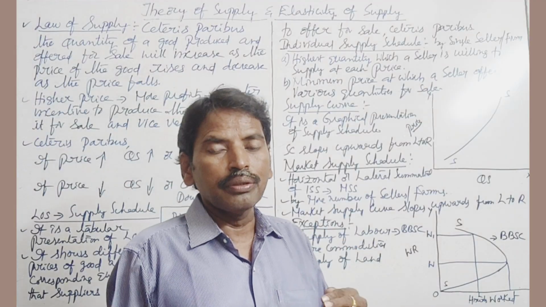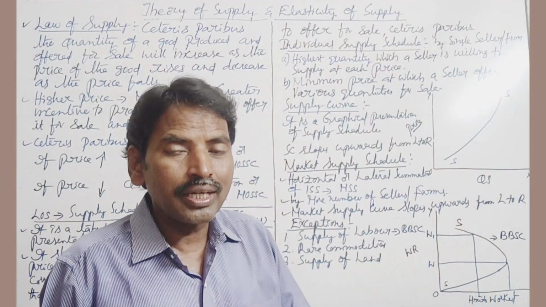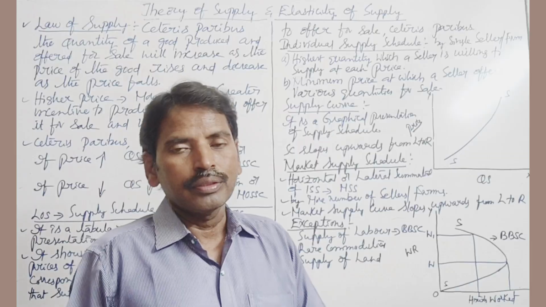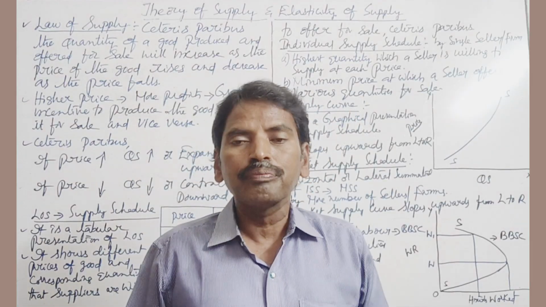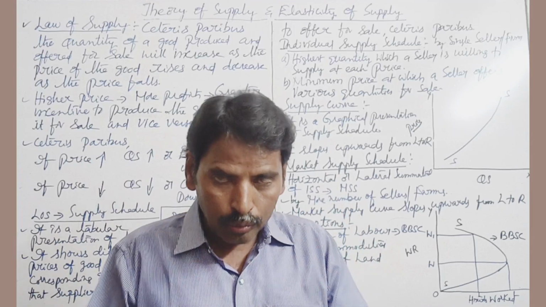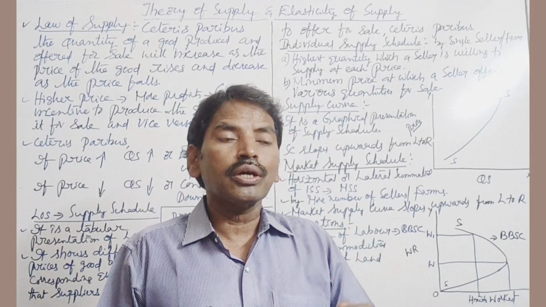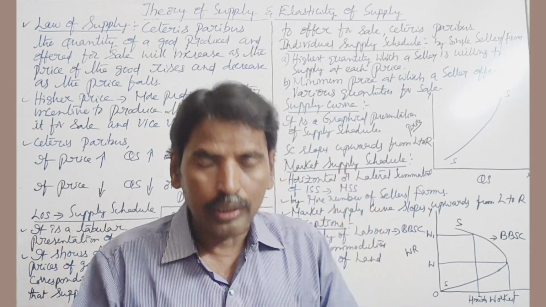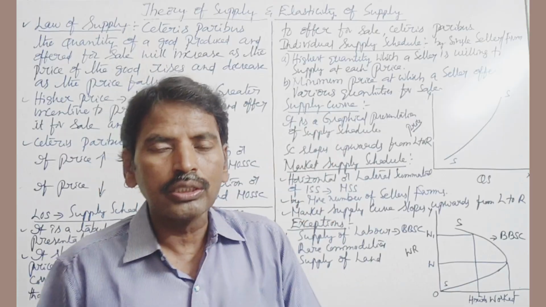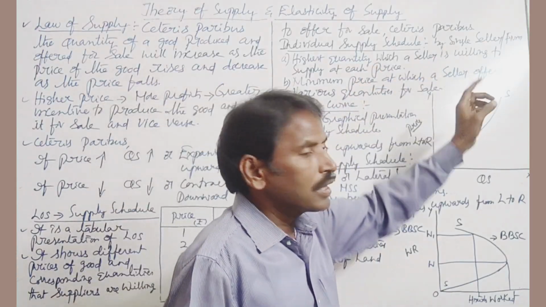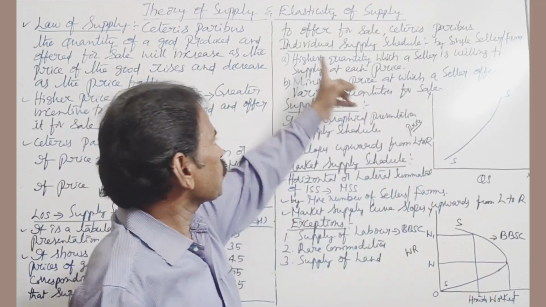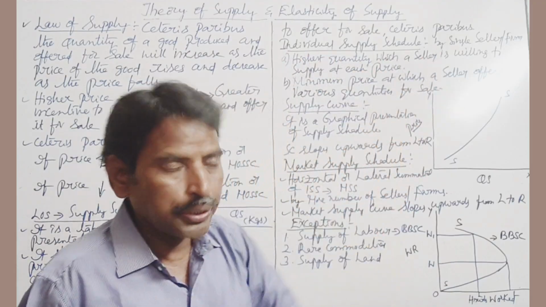Individual supply schedule is by the single seller or single firm. That means individual supply schedule shows the different quantities of a commodity that producers are willing and able to offer to the market at various prices during a given period of time by the single seller or single firm. This is called individual supply schedule.